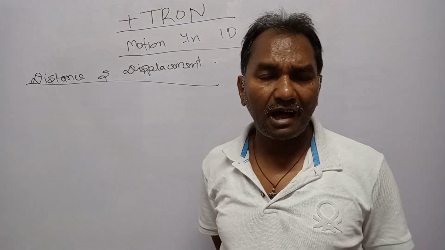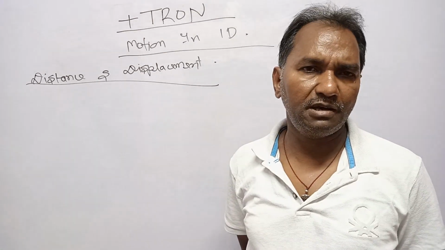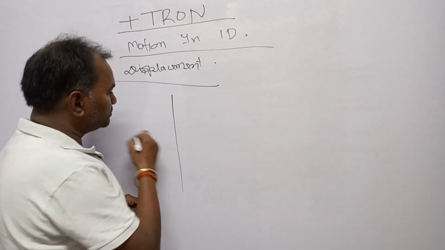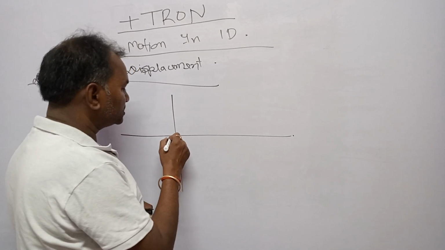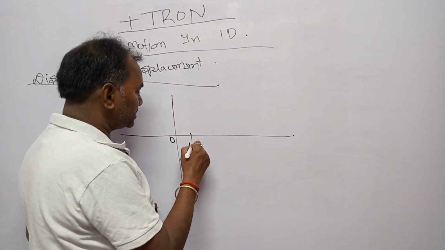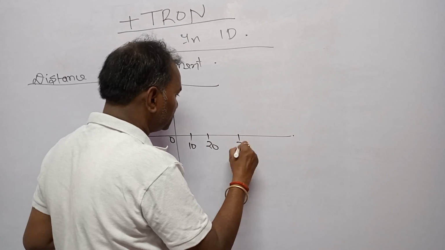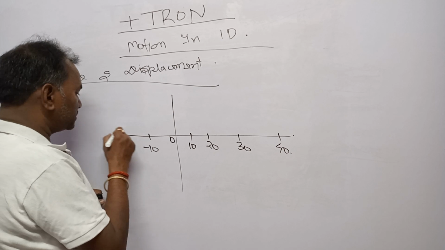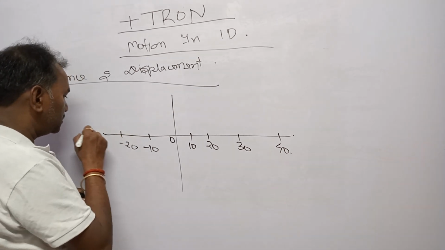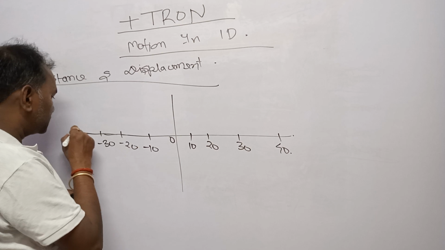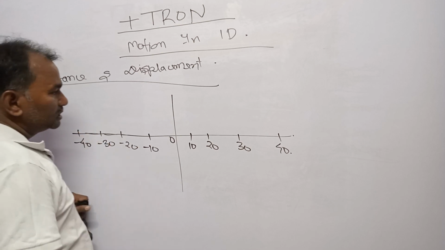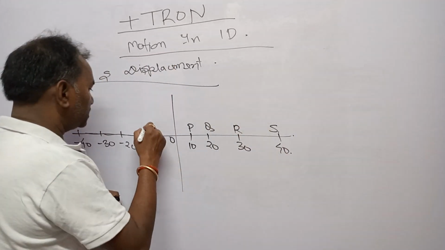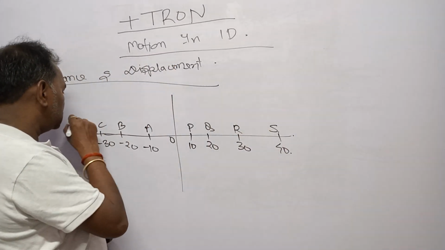Distance is what? The actual path length covered by a body is called distance. Like in one-dimensional motion, this is the x-axis, this is the origin, this is 10, this is 20, this is 30, this is 40, and again you can say minus 10, minus 20, minus 30, minus 40. Dear students, I am giving names to these points: P, Q, R, S and A, B, C, D.